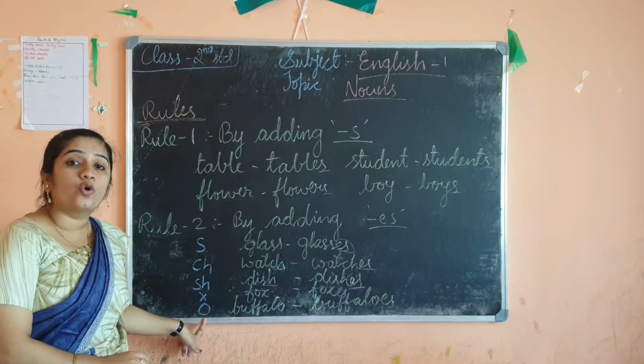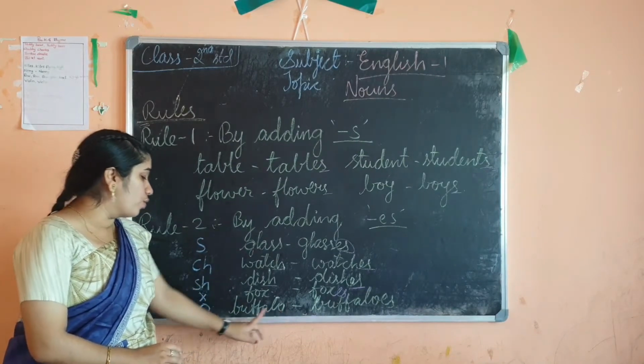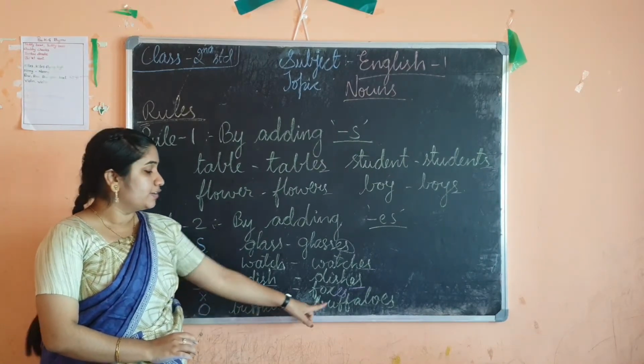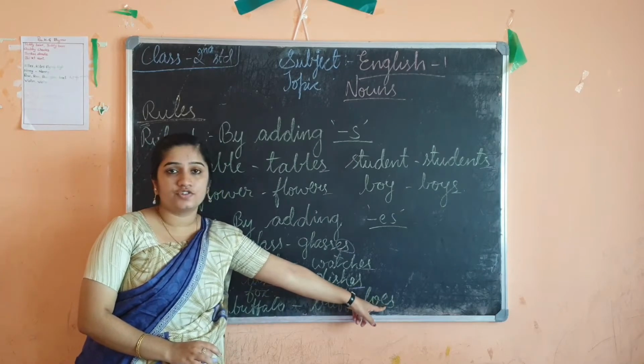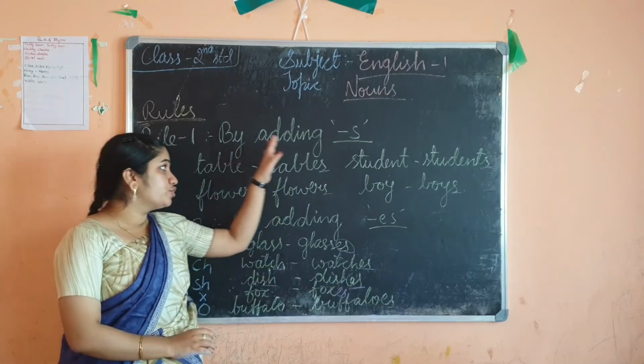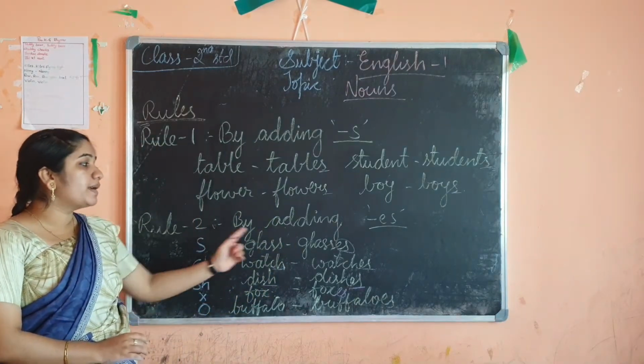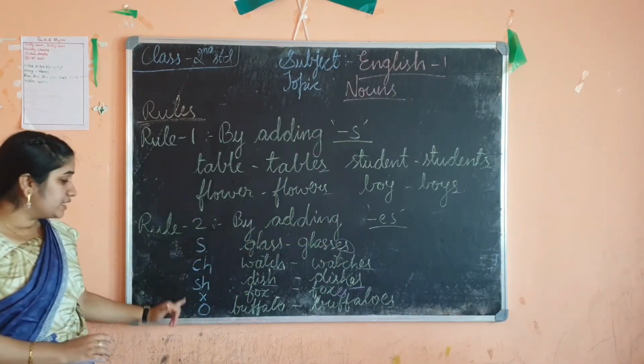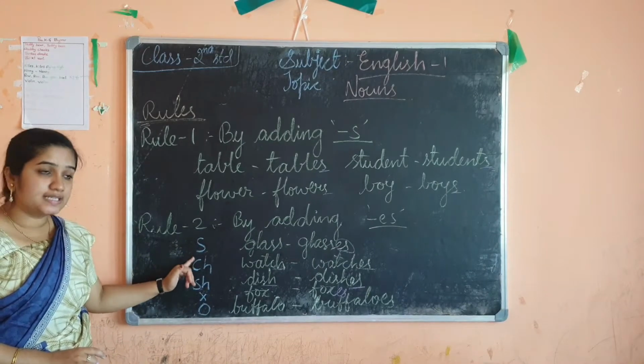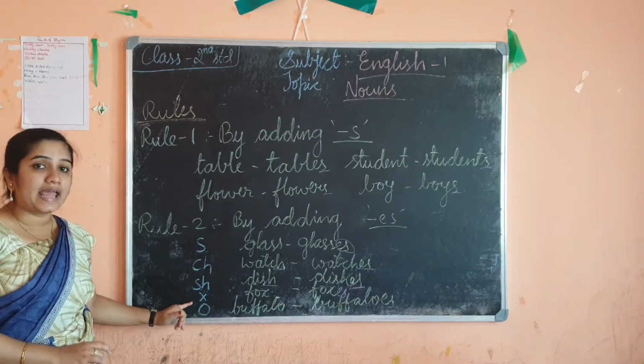Then lastly, o. If a word is ending with o, like buffalo, then you should add es at the end, buffaloes. So the first rule is by adding s at the end, and the second rule is by adding es only for these words which are ending with s, ch, sh, x and o.